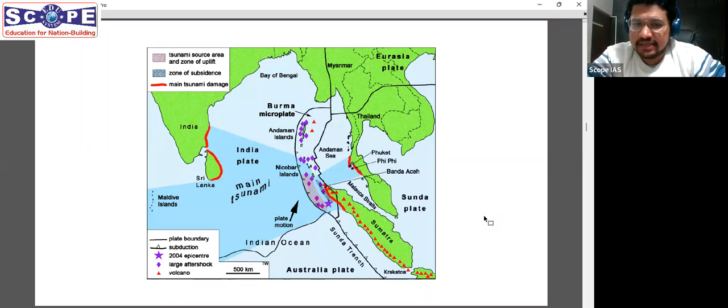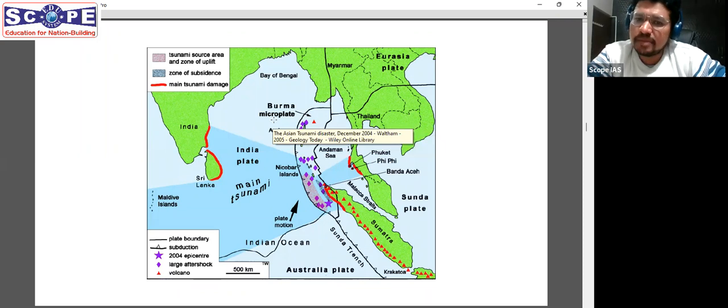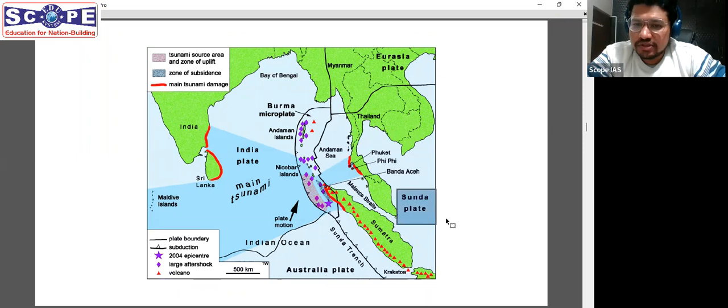If you go into the detail, the name of the plates that were involved was the Indian plate and the Burma microplate. Now, because Burma plate is a microplate, it is usually considered to be a part of a larger plate. That larger plate is Sunda plate. So this Sunda plate is something which you had to remember to particularly answer this question.